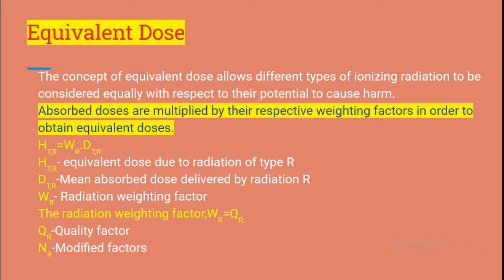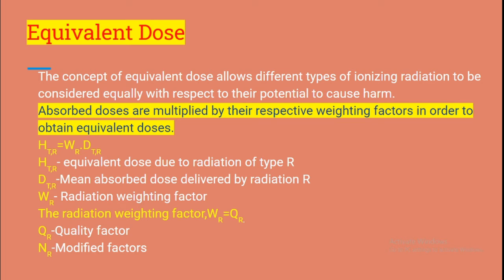The concept of equivalent dose allows different types of ionizing radiation to be considered equally with respect to their potential to cause harm. So here, H_T,R represents the equivalent dose due to radiation of type R. W_R is the radiation weighting factor, and D_T,R is the mean absorbed dose delivered by radiation R.